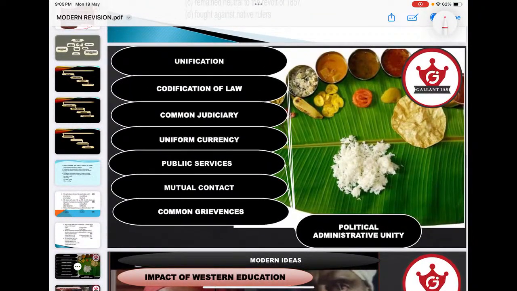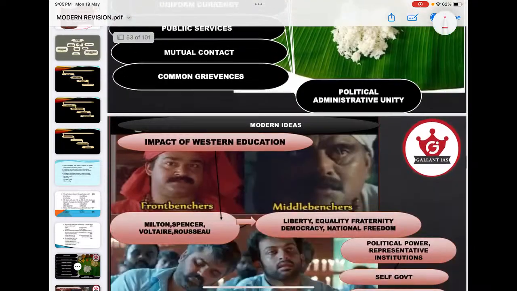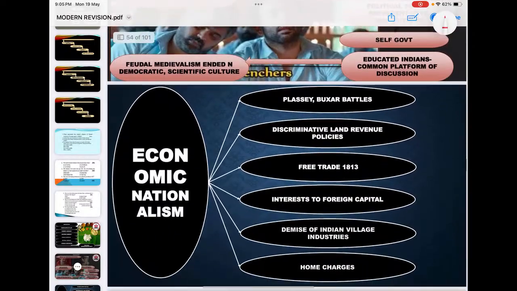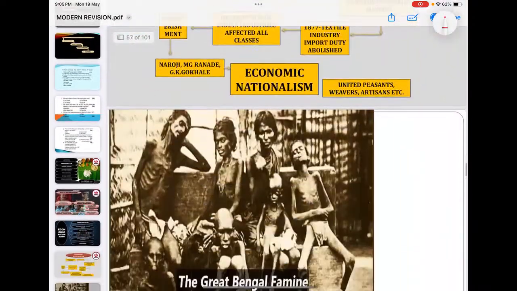Rise of Indian nationalism is due to multiple factors, you know that. So what are the political, economic, social, cultural, intellectual or religious factors leading to the rise of Indian nationalism? That you must cover nicely, which is important for you.